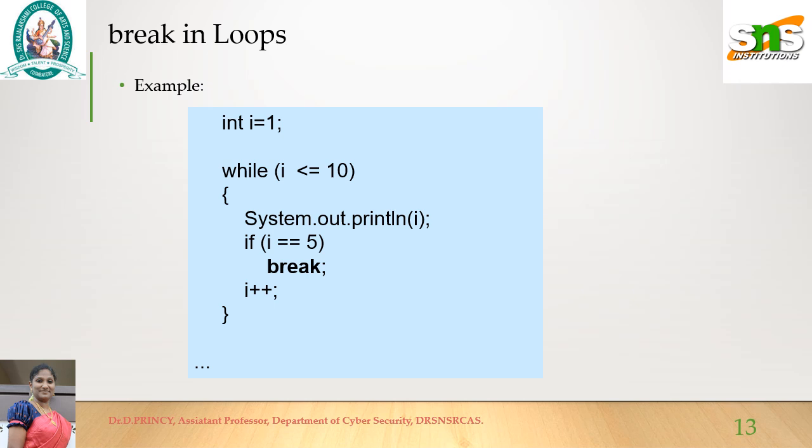See that example. While i less than or equal to 10, the initial value of i is incremented by 1. So i starts with 1, 2, 3 up to 10. But in between, I'm checking a condition. If i is equal to 6, I execute the statement called break. So the output of this program is 1, 2, 3, 4, 5. After 5, I terminate the execution. It comes out of the loop. The next iteration will not be executed further.